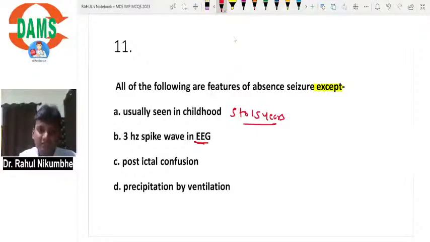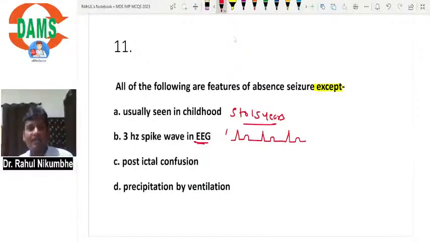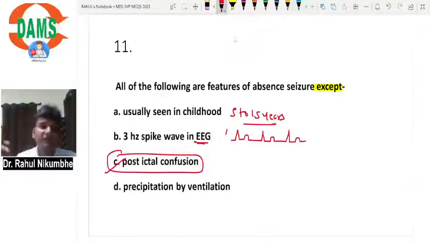In electroencephalogram, you will get a characteristic spike wave, spike wave, spike wave. This is the characteristic pattern. Post-ictal confusion is not a feature of absence seizure. Post-ictal confusion is absent in absence seizure. Precipitation by hyperventilation, yes, hyperventilation precipitates EEG changes, or you can say seizure.